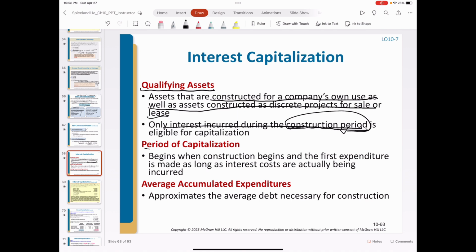The next is how we determine the period of capitalization. It starts when the construction begins, and ends when the construction is ready. So this is the construction period. Also, it is the period of capitalization. We also need to calculate the weighted average accumulated expenditure.